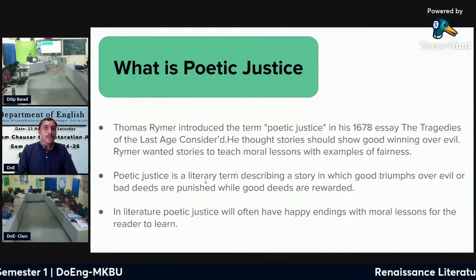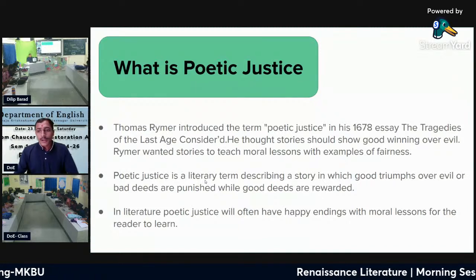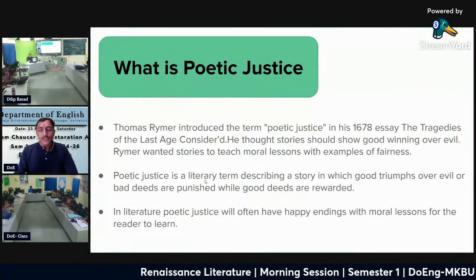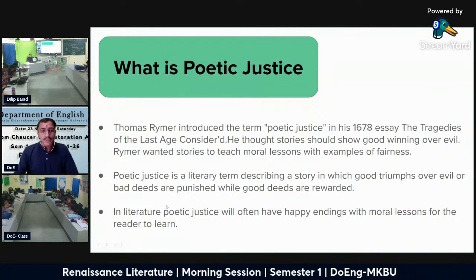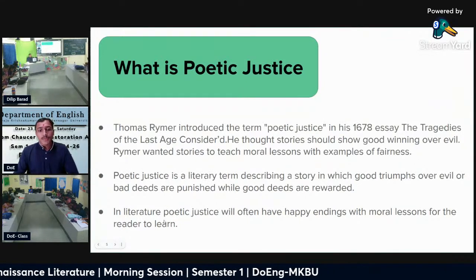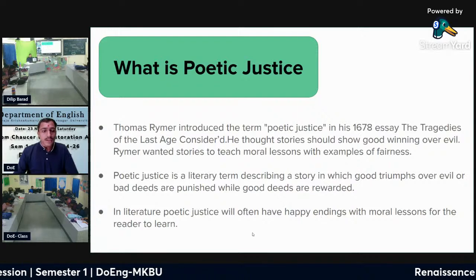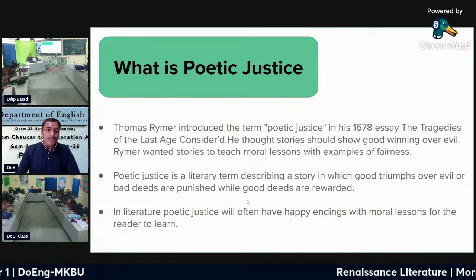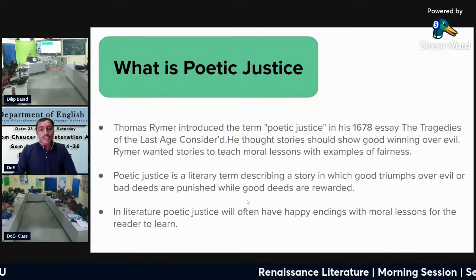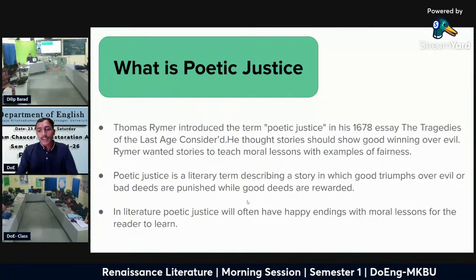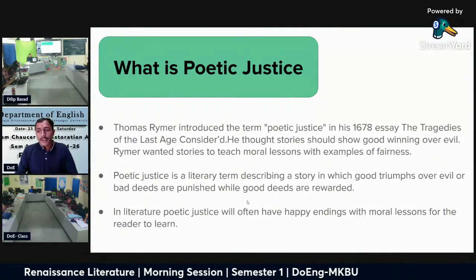In literature, poetic justice will often have a happy ending with a moral lesson for the readers to learn. One thing to remember, poetic justice always ends with a happy ending with some moral lessons.